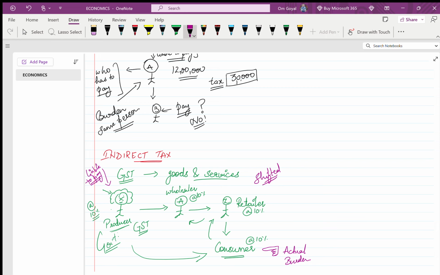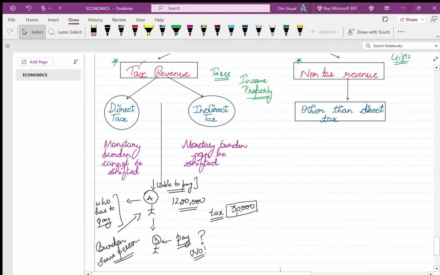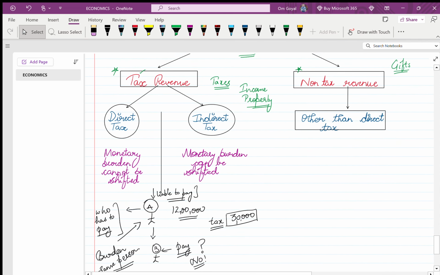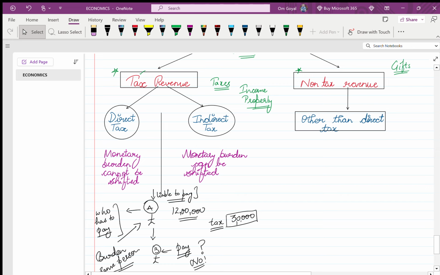ठीक है. तो जब आपका monetary burden shift हो सकता है, मतलब कोई और person liable है पे करने के लिए और कर कोई और रहा है पे, then you will say it as indirect tax. I hope this is clear. So we can move towards the non-tax revenue. See, non-tax revenue, the government generates its income from various sources other than taxes. ठीक है. Here it is other than tax because यहाँ पे direct और indirect दोनों आ रहे हैं.